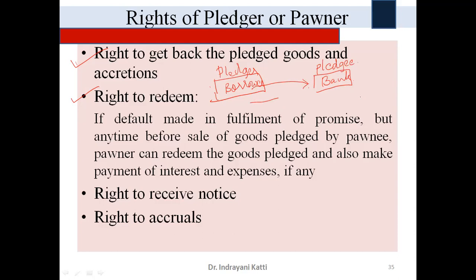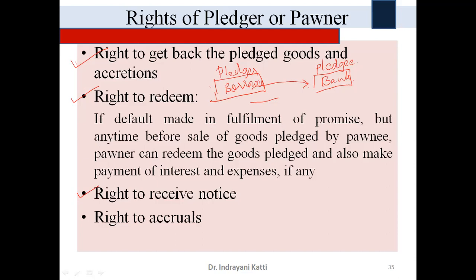So whatever the amount you need to pay, if you make the payment of that, you have a right to get back that or redeem that also, right? So this is what right to redeem. Then next one is right to receive notice, right? So the pledger has a right to receive the notice.